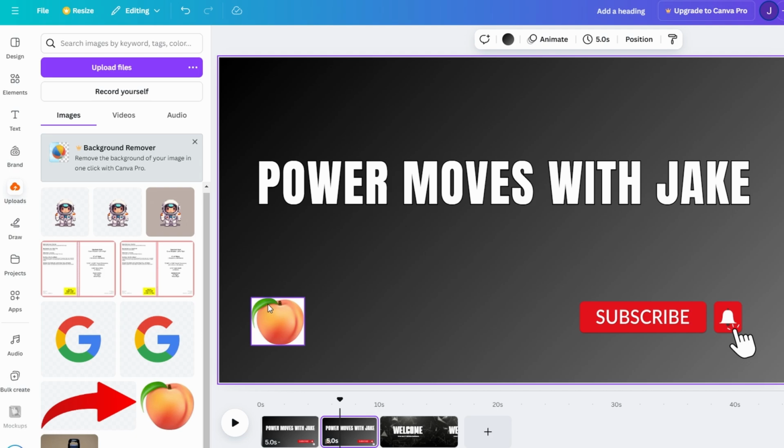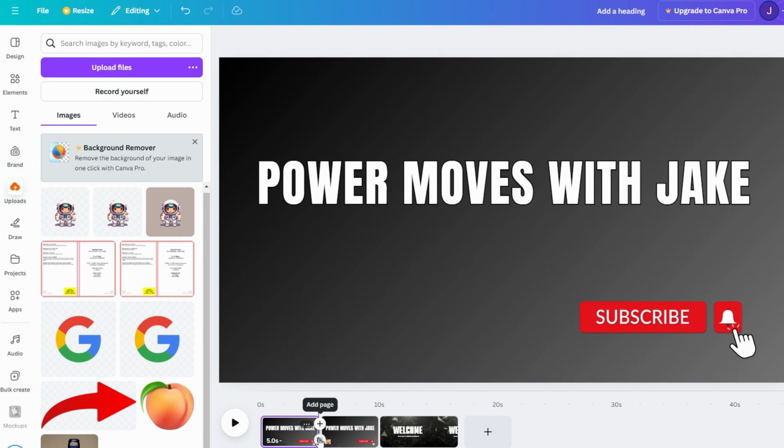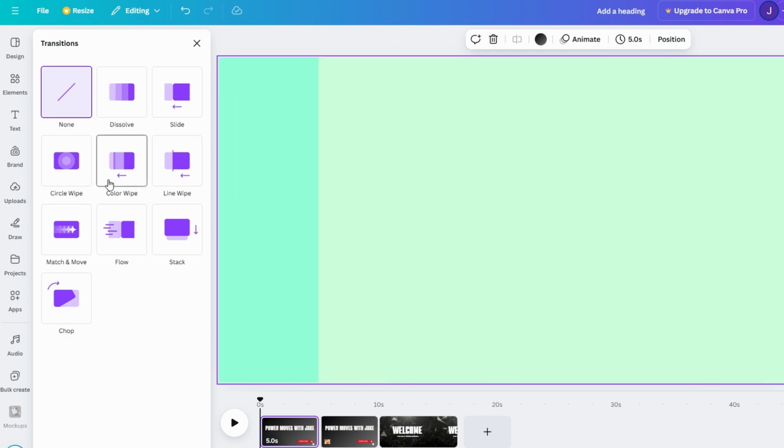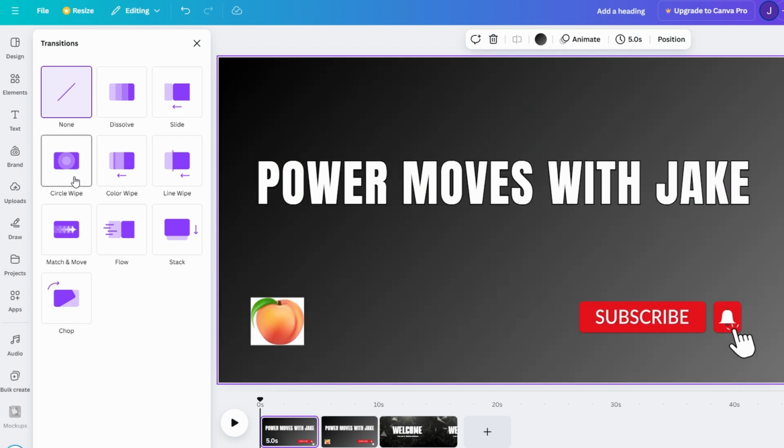Also, apply smooth transitions between pages to keep the flow engaging. Canva offers options like fade, slide, or dissolve. Just click on the page transition icon between two pages to add these effects. Preview your entire sequence to ensure each page transitions seamlessly, reflects your branding, and engages your audience. Once satisfied, your multi-page animated intro is ready for export.